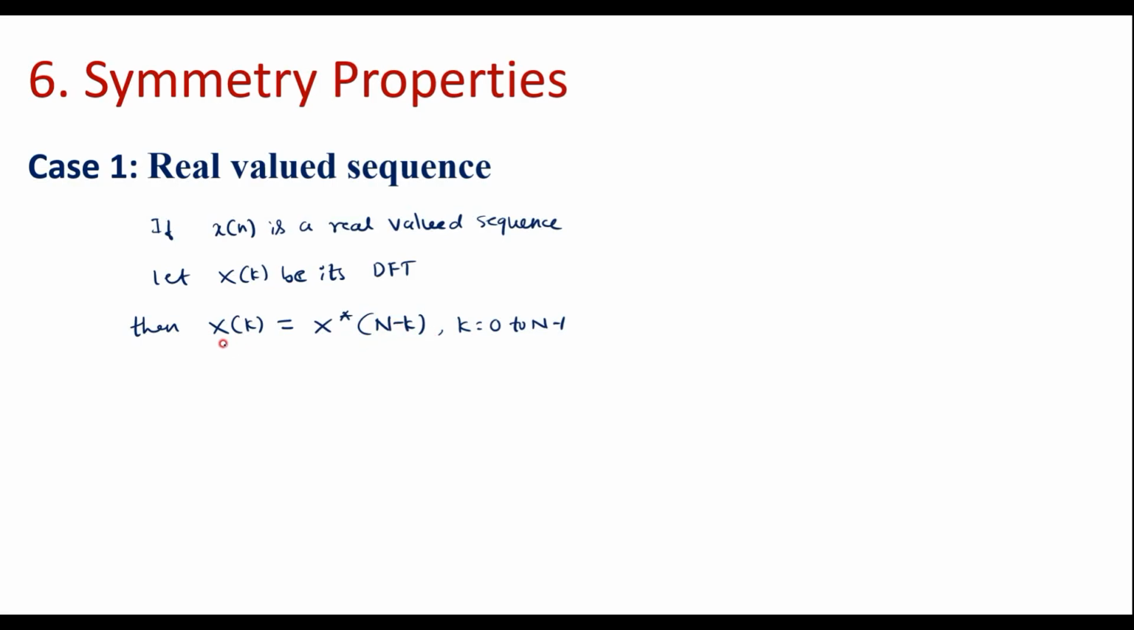Now we are supposed to prove x of k is equal to x star of N minus k, which is also equal to x star of k is equal to x of N minus k. That is, both are the same. Now we'll try to prove this.